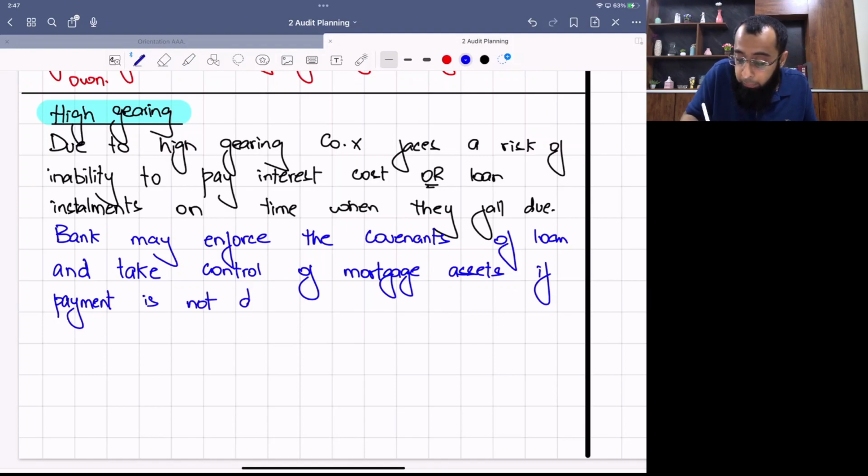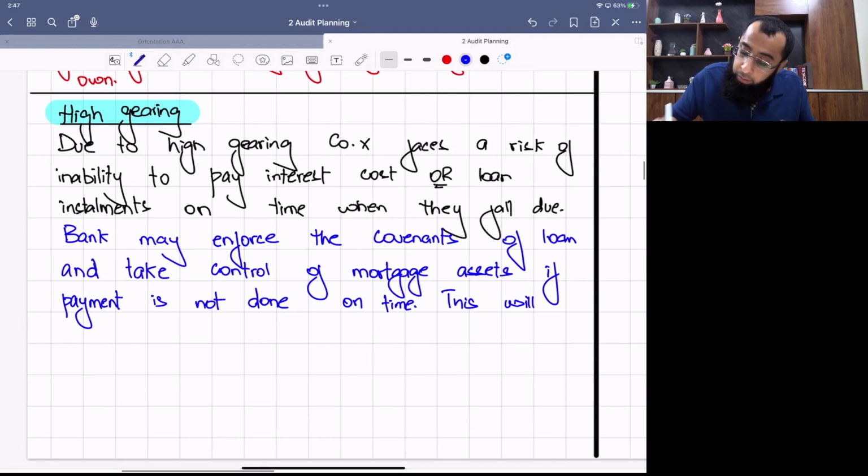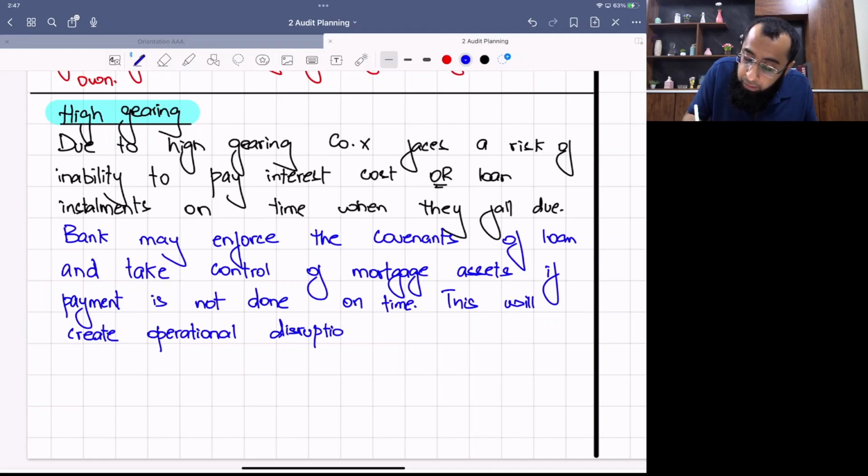This will create operational disruption. Okay, so this will be the impact. Your operations will start to suffer. So this will be the impact when you don't repay the loan interest or the installment on time.